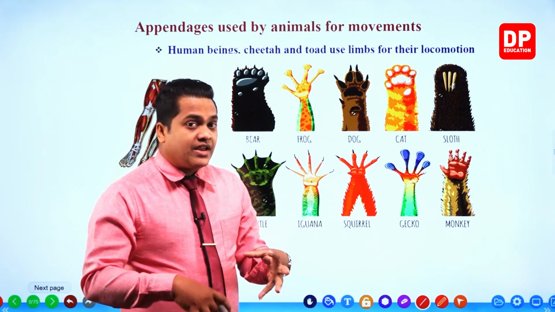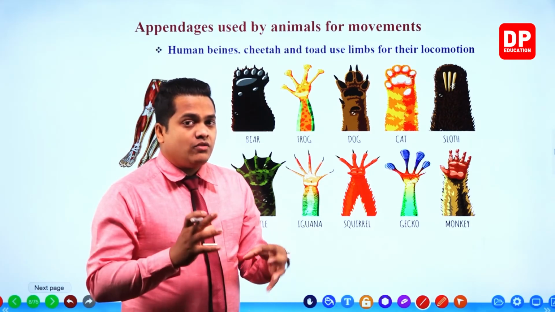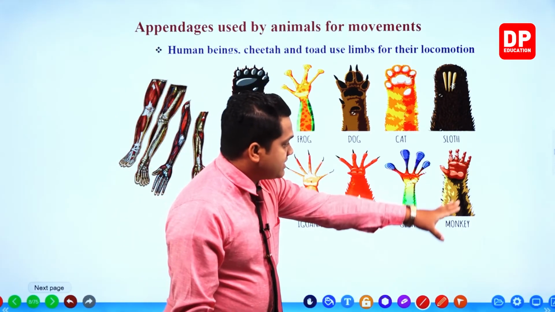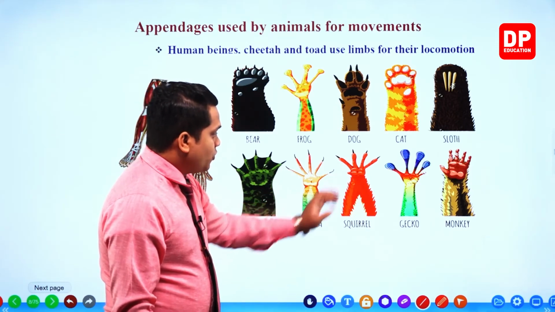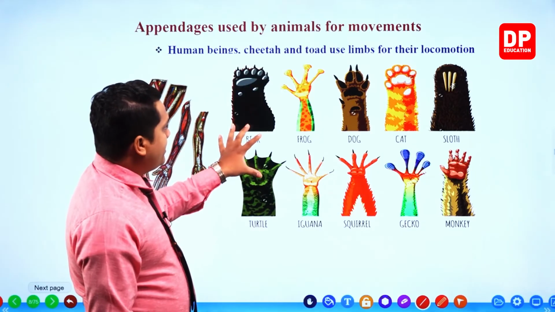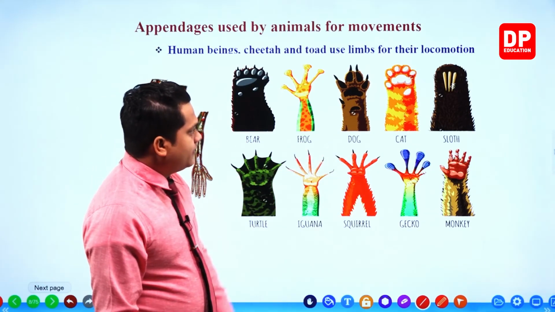However, when you take other animals, you can observe their limbs like this. So monkey, the limb is like this. This is the limb of a gecko, a squirrel, iguana, turtle, bear, frog, dog.